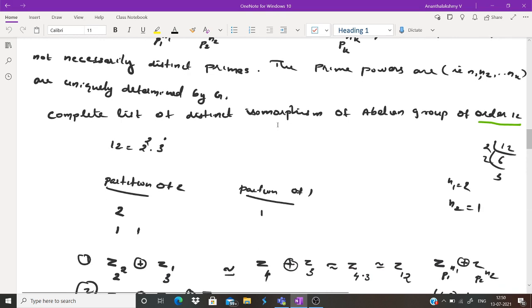So first we look at this problem: give a complete list of distinct isomorphism classes of abelian groups of order 12.